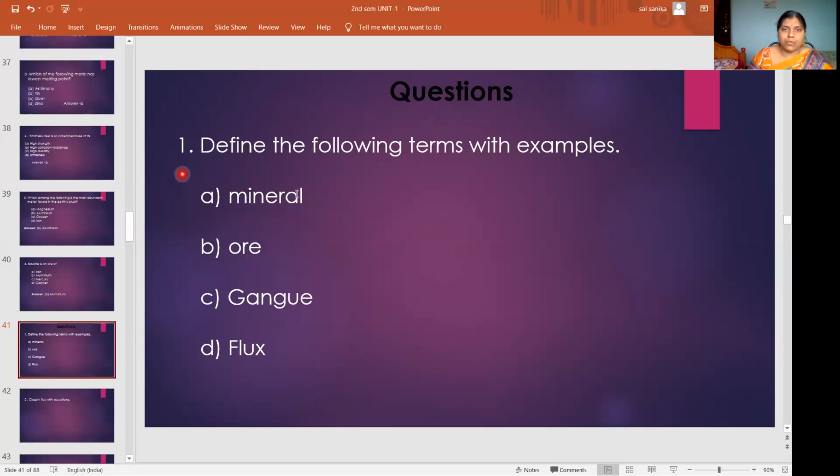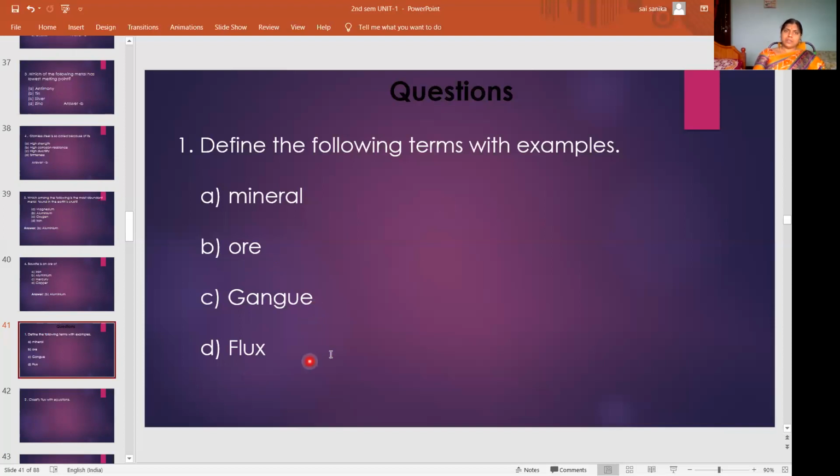So these four definitions: mineral, ore, gangue, flux. Metallurgy also is important, but here I didn't write it. The maximum repeated definitions are these, and they are for 1 mark questions. What is mineral, what is ore, what is gangue, what is flux, and give an example. You have to remember examples also, for gangue, for ore, for mineral, and for flux.